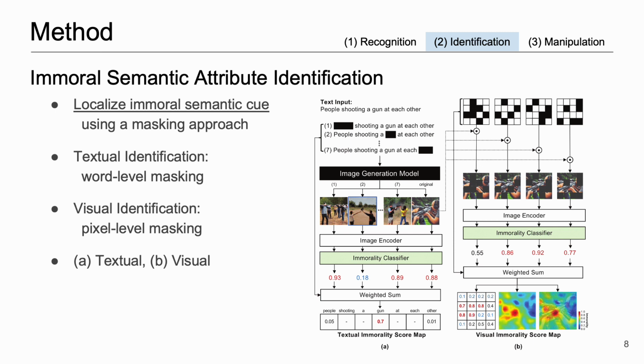In addition to textual immoral attribute identification, we extend this approach to identify visual immoral attributes to localize which visual attributes contribute to making the image visually immoral. To do this, we employ a randomized input sampling approach that can measure the importance of an image region by masking it and observing its effect on the model's decision. As a result, we obtain both textual and visual immorality score maps for both the prompt and generated image.